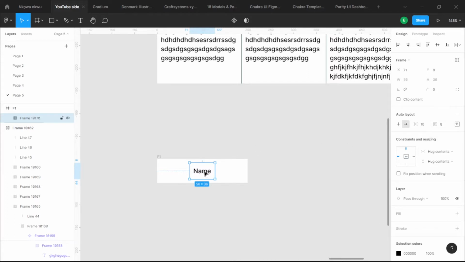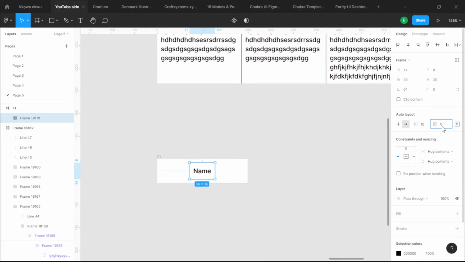Automatically, when you add an auto layout, Figma gives you a nudge amount for every component. There was a video explaining the nudge amount in relation to grid and all of that last week, and the link is in the description below.